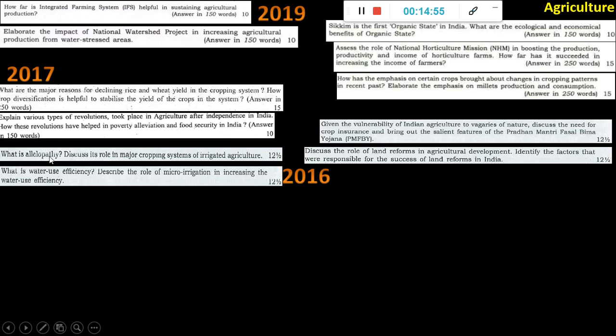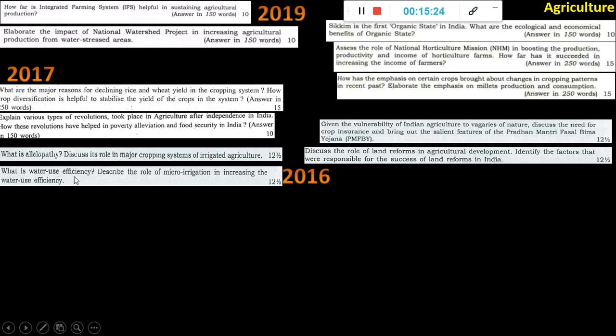Okay, so allelopathy is something like, I think, plants or organisms which give out some biochemicals, and that will actually be useful for some other plant or organism to germinate. So one plant helping the other through its biochemicals. So it's a biology and chemistry mixed concept. So try to Google and study. It is 12.5 marks, so you should study this. Like how is its role in the cropping system. You will anyway get points about this from the Arihant book. So you should do that.